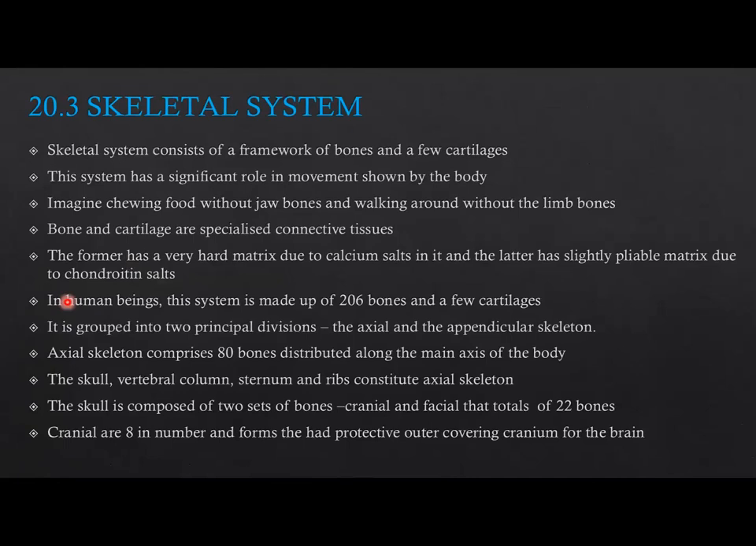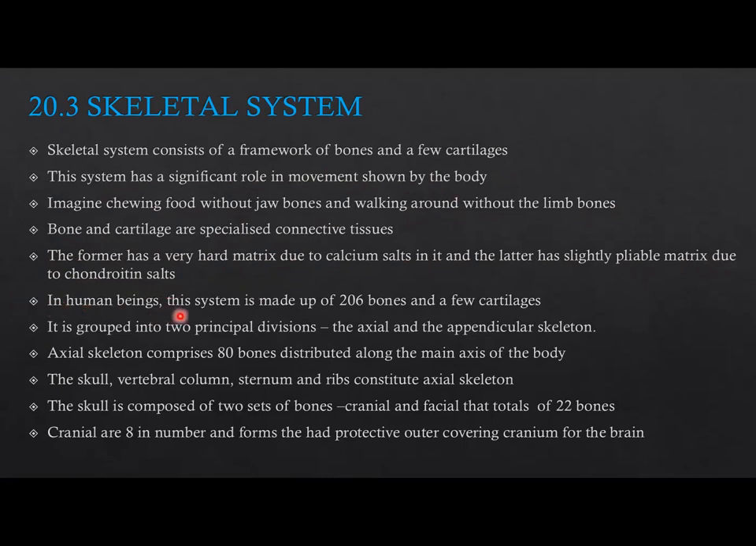Skeletal system. The skeletal system consists of a framework of bones and a few cartilages. The system has a significant role in movement shown by the body. Imagine chewing food without jaw bones and walking around without the limb bones. Bone and cartilage are specialized connective tissues. The former has a very hard matrix due to calcium salts in it, and the latter has a significantly pliable matrix due to chondroitin salts.